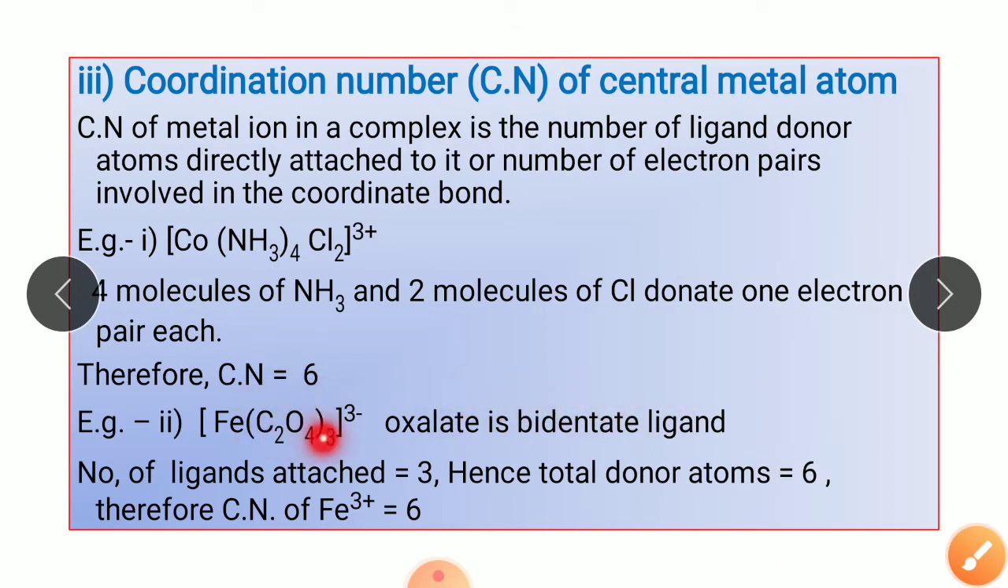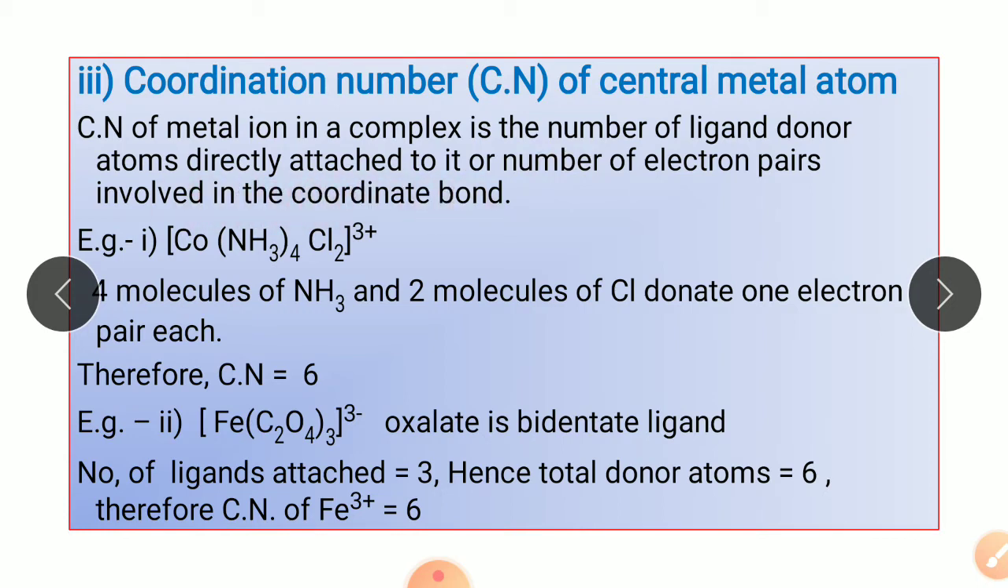Now here Fe is attached to three oxalate molecules. That means there will be 6 donor atoms. The number of ligands attached is 3, but the donor atoms equal 6 because each oxalate has 2 donor oxygen atoms. So the number of electron pairs shared will be 6. Therefore the coordination number of Fe in this complex is 6. Hence we can say that the coordination number of the metal in the complex is nothing but the number of ligand donor atoms directly attached to it, or the number of electron pairs involved in the coordinate bond.